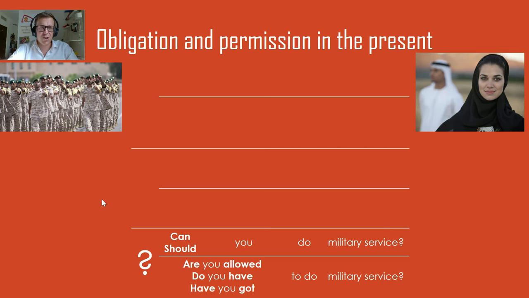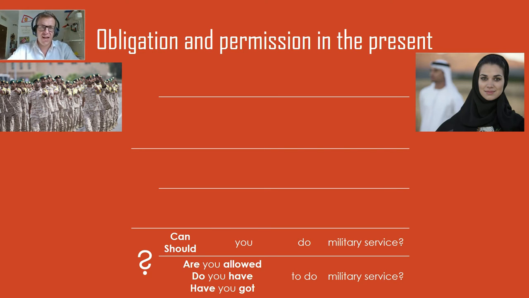And so for the questions, this is same like in tenses where we swap around the subject. You would say, can you do military service? Should you do military service? And when there's an auxiliary and a verb, we split it up. So it's, are you allowed to do military service? Do you have to do military service? Have you got to do military service?